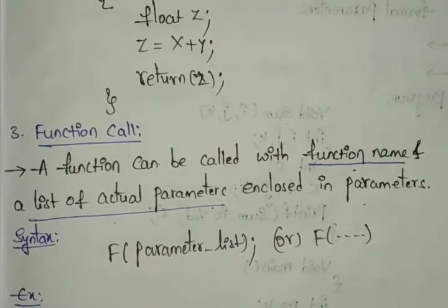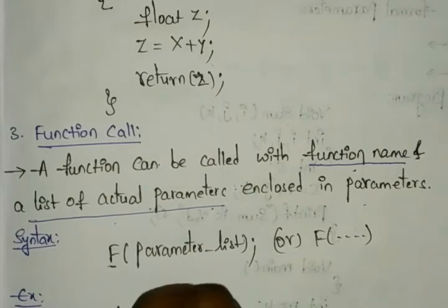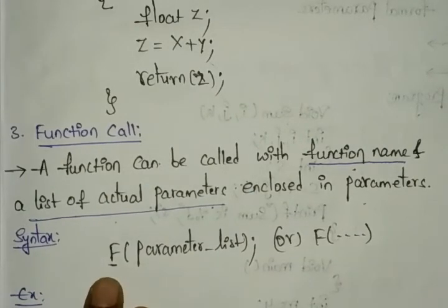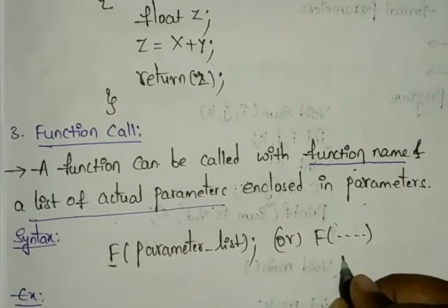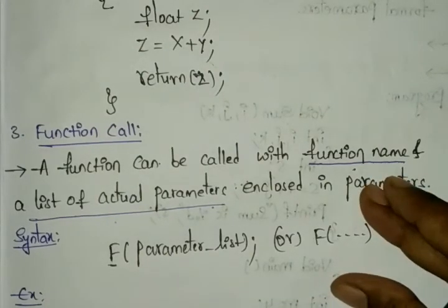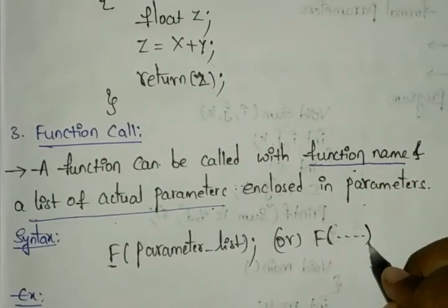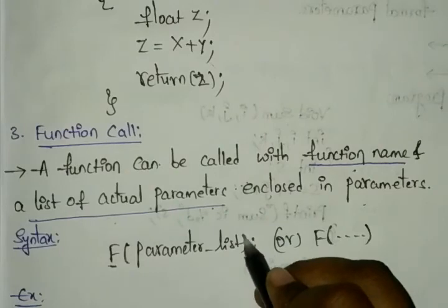We are not passing anything here, just whatever parameters you have. Here f is like one operand type, and the function name can also be called the operand. These dots indicate the operator, and the operator is enclosed in parentheses.